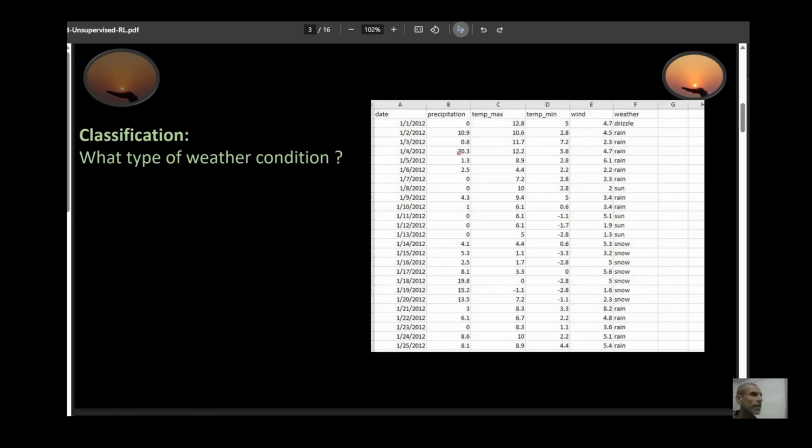Let's take a look at a classification problem. Suppose this is the data that's given to you, and you have to predict what type of weather condition it is going to be based on the date, precipitation, temperature maximum, temperature minimum, and wind. In this case, you have to predict whether it's going to be drizzle, rainy, sunny, or snowy, these types of categorical values. So they fall under classification.